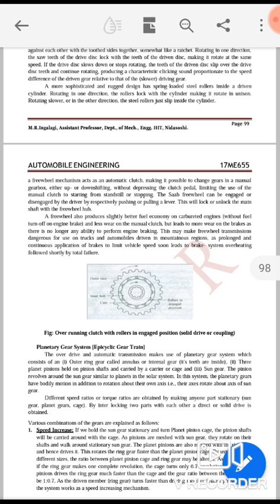A freewheel mechanism acts as an automatic clutch, making it possible to change gears in the manual gearbox, either up or down shifting, without depressing the clutch pedal, limiting the use of the manual clutch to starting from standstill or stopping. The Saab freewheel can be engaged or disengaged by the driver by respectively pushing or pulling a lever.